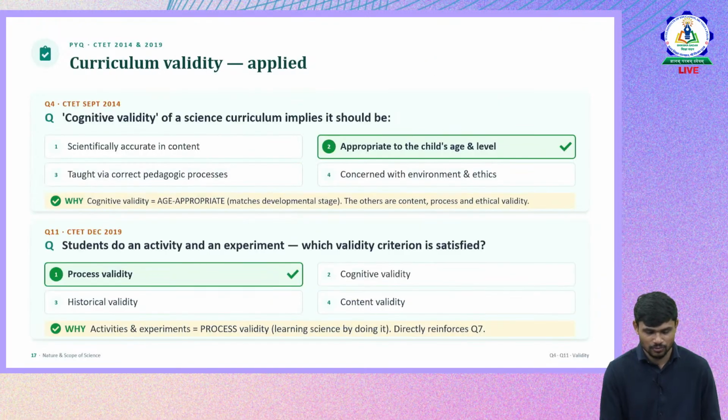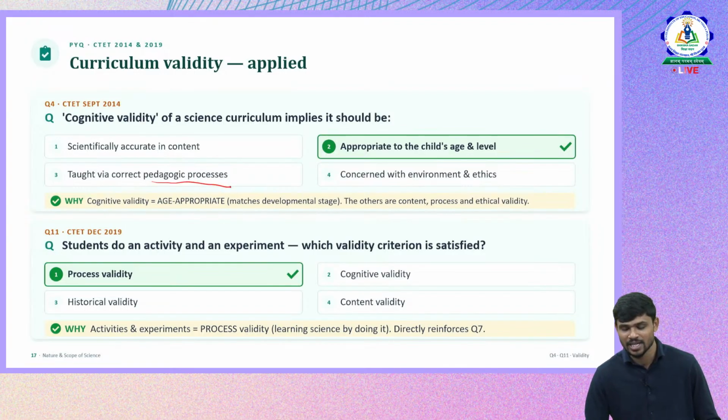So the first question is from 2014. Cognitive validity of a science curriculum implies it should be, cognitive means the thought process. So let us go to the options. First one is scientifically accurate in content, taught via correct pedagogic process. Then appropriate to the child's age and level. Then the fourth one is concerned with environment and ethics.